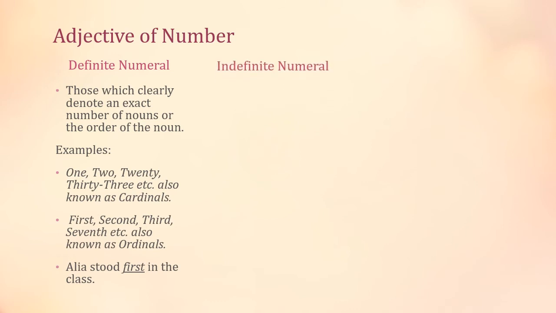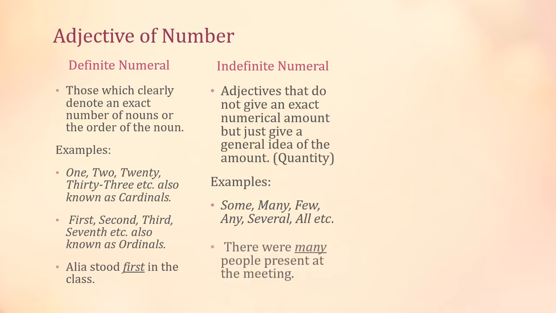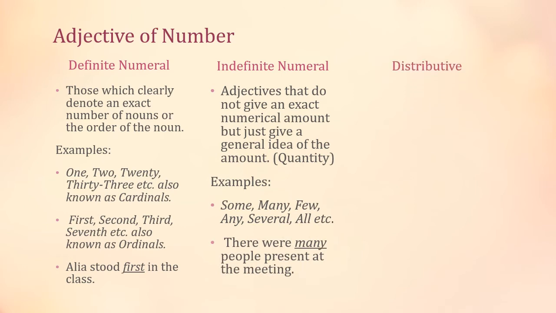Next type, indefinite numeral. Indefinite numeral adjectives are those adjectives that do not give an exact numerical amount but just give a general idea of the amount. This is basically the same as adjective of quantity. There is no difference between indefinite numeral and adjective of quantity. They both are one and the same thing with different names. Clear?